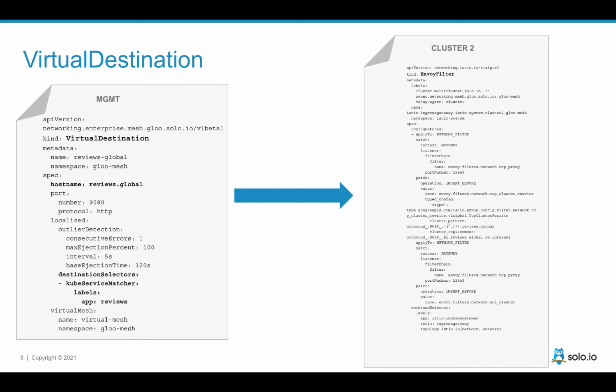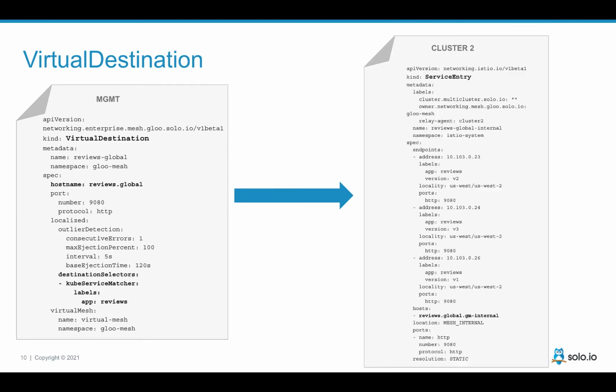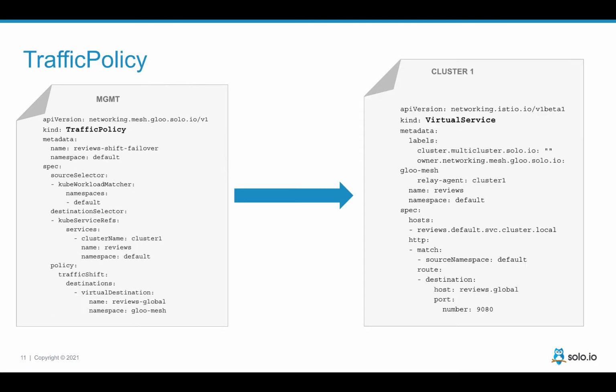We also need some special things like renaming the host name in the second cluster when the request arrives in the gateway, and having a destination rule there as well, and a service entry there with the local IPs. So you see a lot of different things that would be very difficult to configure by yourself and to maintain. So Gloo Mesh makes it really easy.